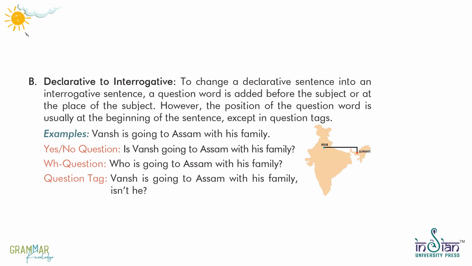Examples: Vansh is going to Assam with his family. Yes or no question: Is Vansh going to Assam with his family? WH question: Who is going to Assam with his family? Question tag: Vansh is going to Assam with his family, isn't he?